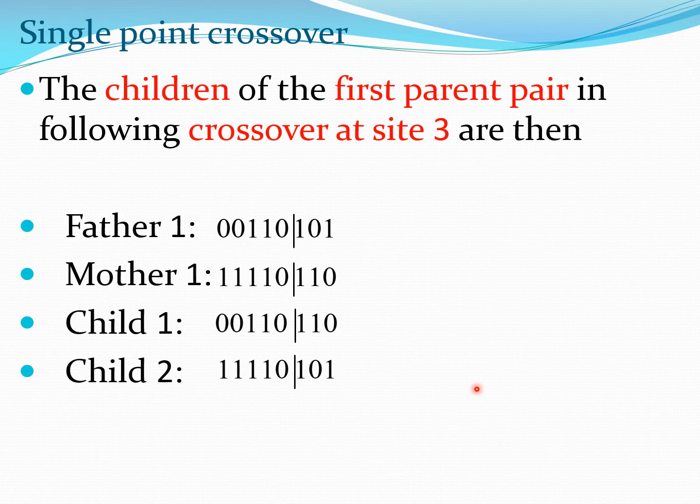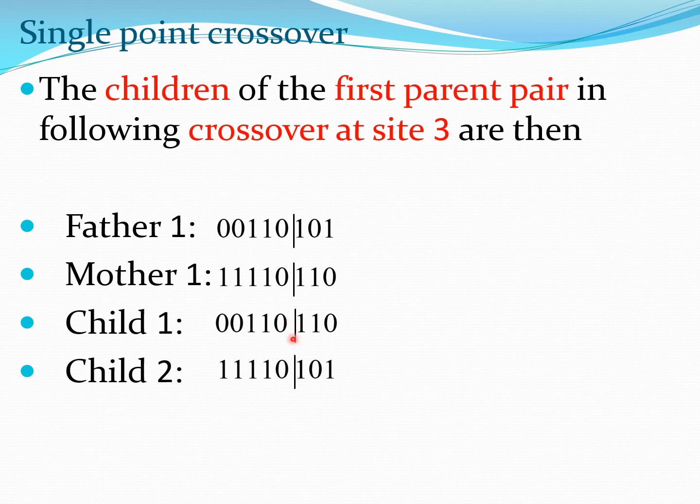Now for the first parent pair, let us take this crossing at site 3. So that's the first pair which I discussed a few slides before. Now site 3 means that I go to the third point. So this is 1, 0, 1, and at the third point I make this vertical line, and I put this in the father and mother. Then what I do is that I swap these strings between the father and mother at this particular point.